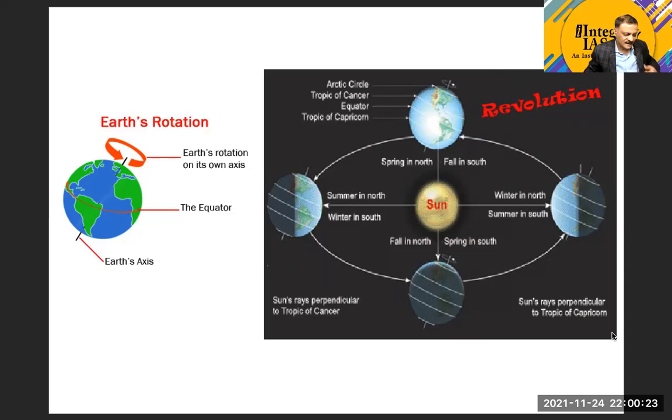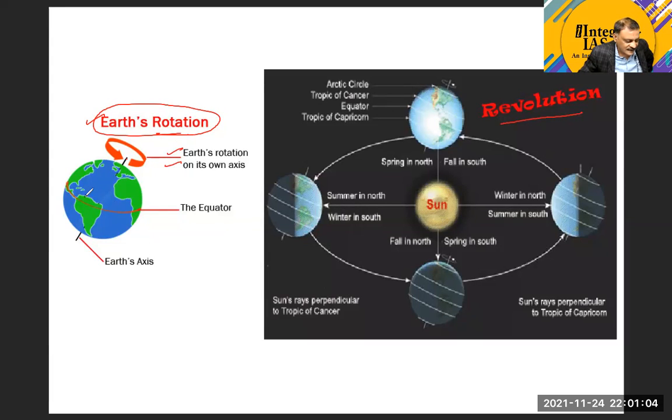Now try to understand this point. Generally, we take two types of movement, or motions, of the earth. One is earth rotation, and the other is called revolution. I hope most of you can understand the difference between rotation and revolution. Rotation means that the earth rotates around its own axis. This point is clear, guys. Earth rotation is on its own axis.